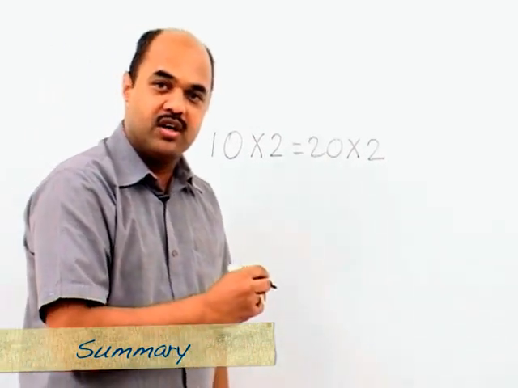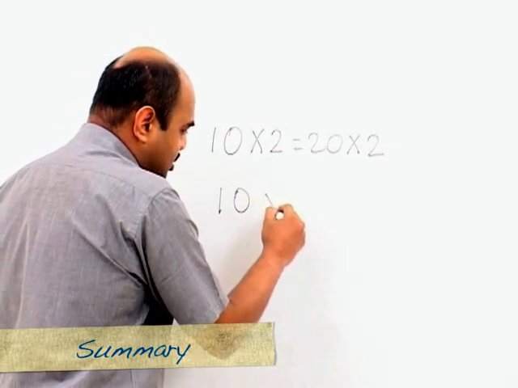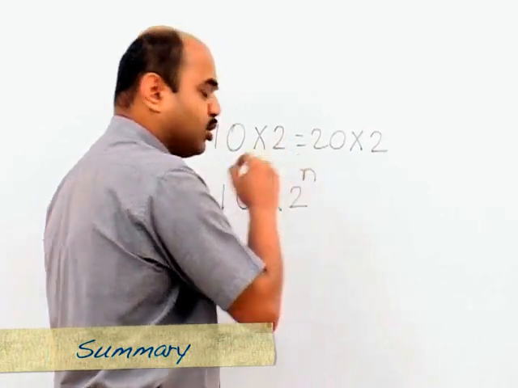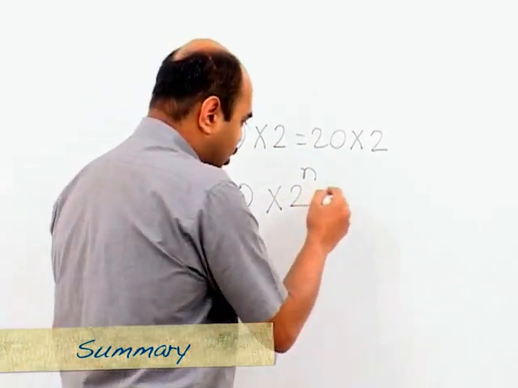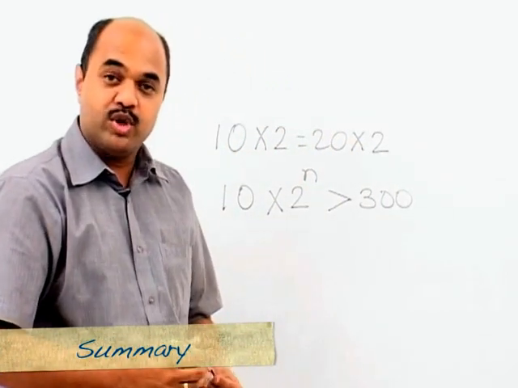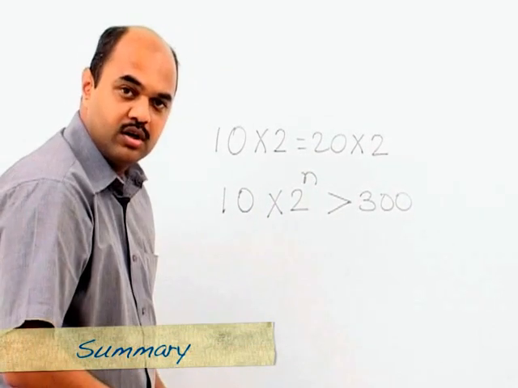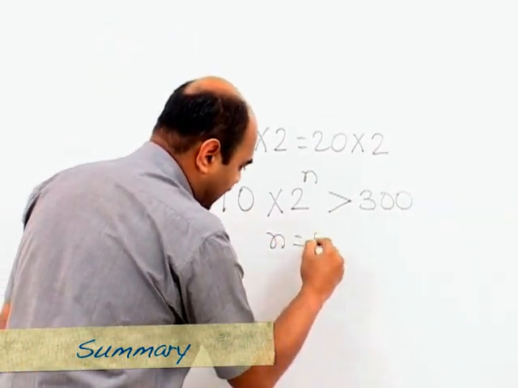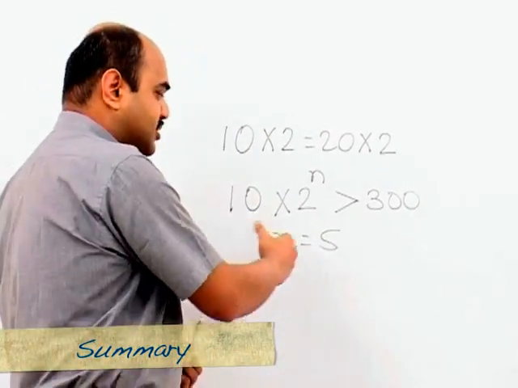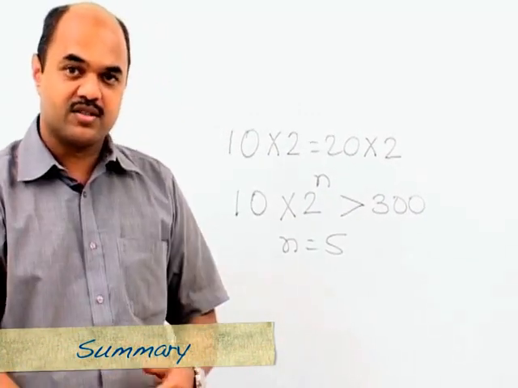So the solution here depends on indices. The question was, if at each stage it is going to double, how many times will she need to perform this operation so that this value would become greater than 300, because she wished to offer at least 300 flowers to the deity. The answer here would be n is equal to 5, because 2 raised to 5 would be 32, and when she does this 5 times, she would end up with more than 300 flowers.